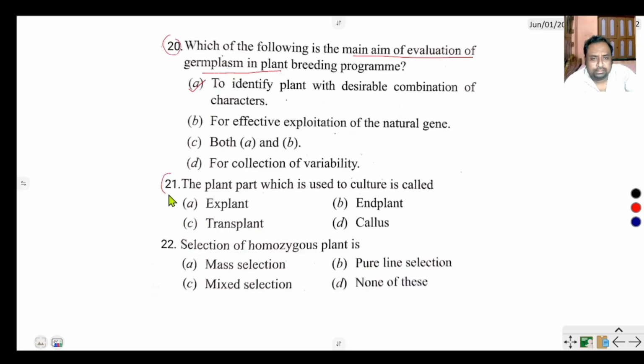Question 21 says the plant part which is used to culture is called explant. Question 22 says selection of homozygous. Homozygous means the same alleles are present. Mass selection, mixed selection, pure line selection, none of these. That is pure line selection.